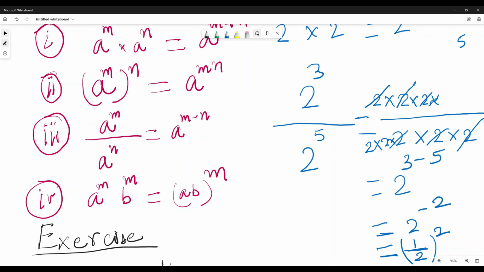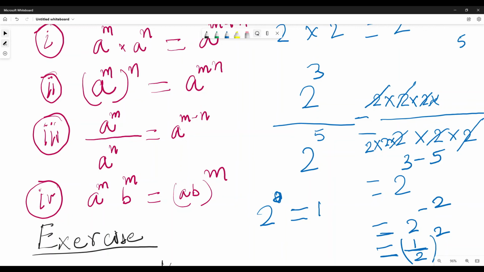The power is negative, but the number will still be positive. You have to understand that for any positive number, whatever the power is, whether it is positive, negative or 0, the number is always positive. The interesting part is, what is 2 to the power 0? 2 to the power 0 is 1.